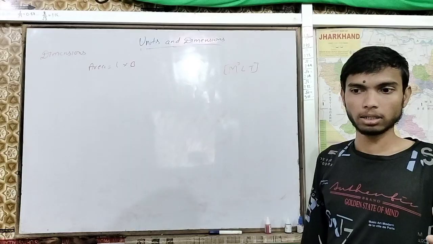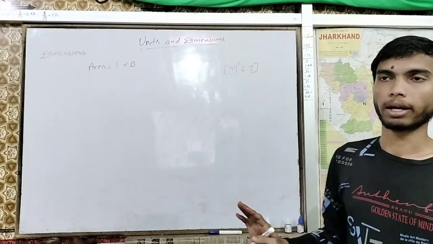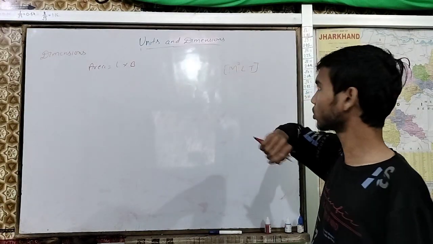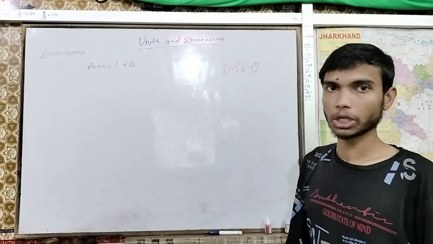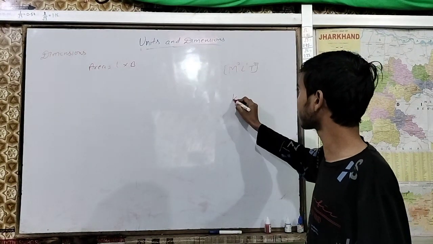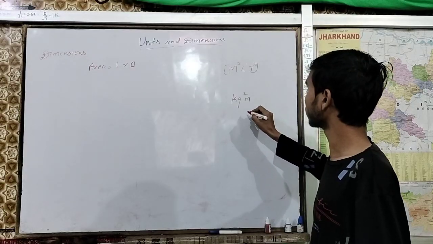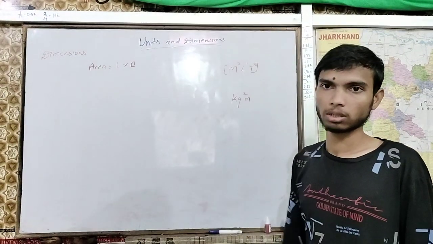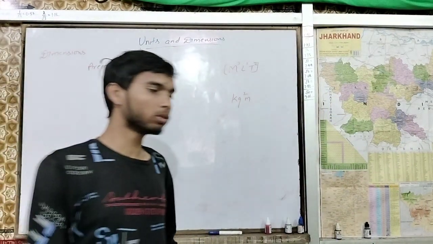If mass, not meter, if kg is coming 2 times, you can write 2 here. L is 1, T is 0. Here you are saying kg squared and meter, and time is nothing. So kg squared meter, that is what you are saying.